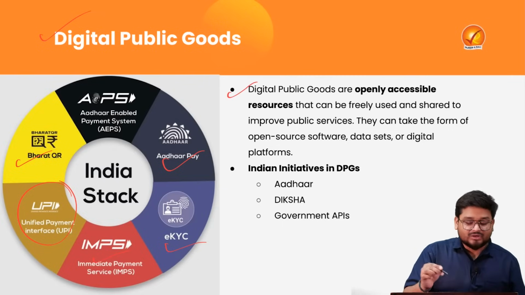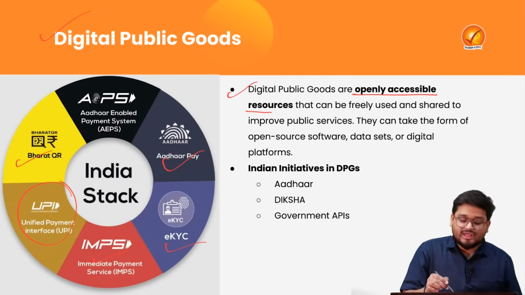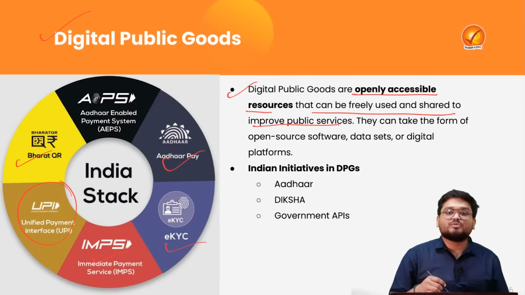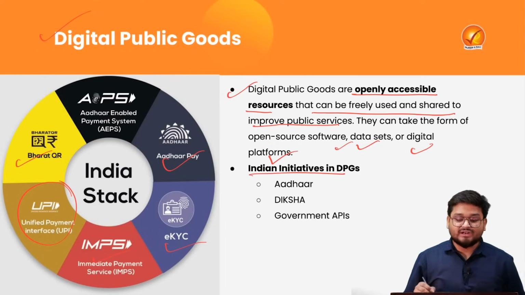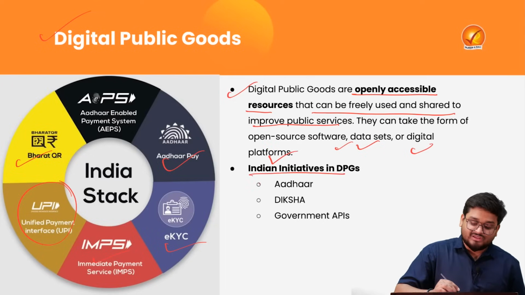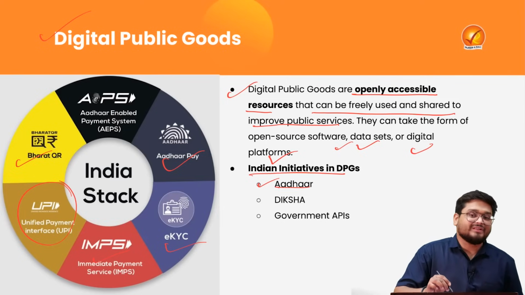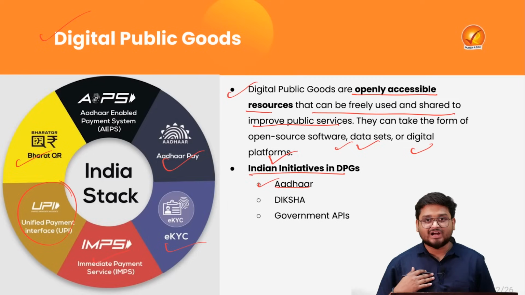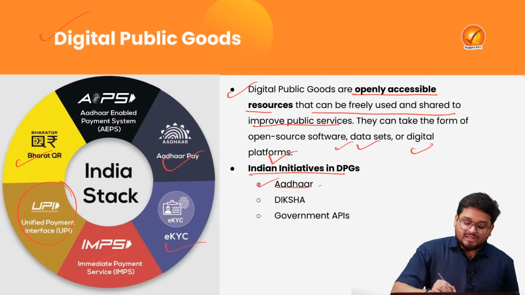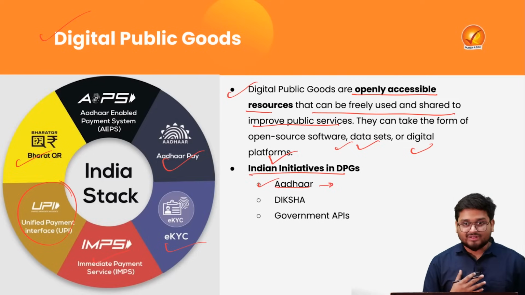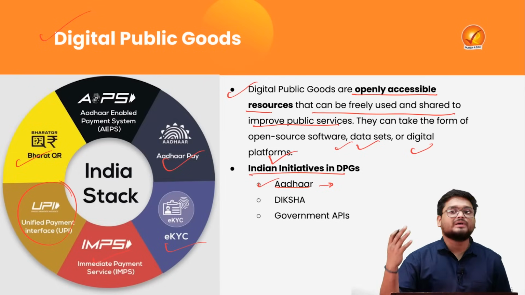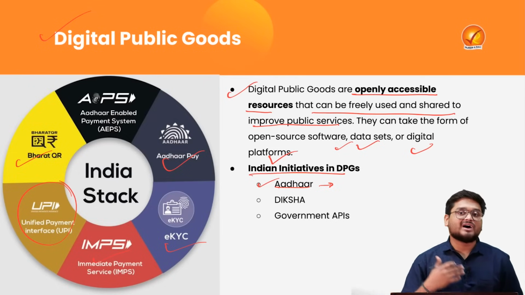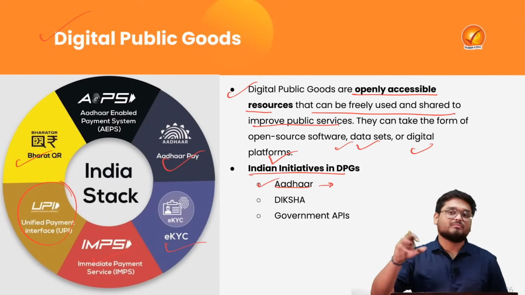That is why digital public goods are openly accessible resources that can be freely used and shared to improve public services. They can take the form of open software, datasets, or digital platforms. The most popular Indian initiative in digital public goods as of now is the Aadhaar ecosystem. When we talk about open source, we obviously do not mean that our Aadhaar card details are available to everyone. We mean that these details are available only to us, and only some selected details such as our name and address can be used by the government to target us as beneficiaries for particular government schemes, policies and so on.